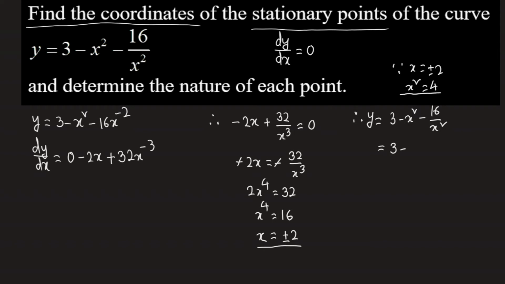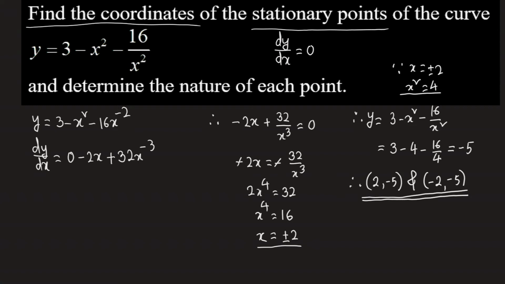So you can put it here directly: 3 minus 4 minus 16 over 4. It gives us the value minus 5. Therefore we can conclude our coordinates are 2 comma minus 5, and another coordinate minus 2 comma minus 5. These are our stationary point coordinates, turning point coordinates.